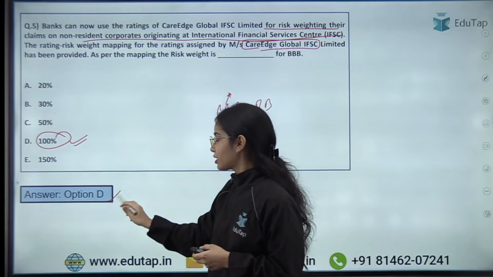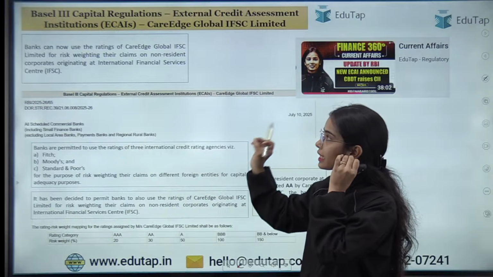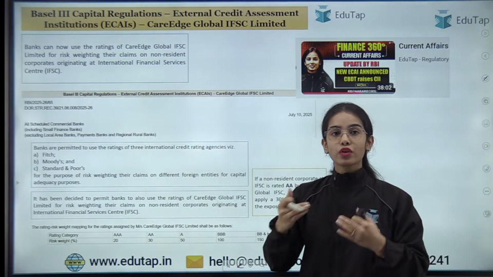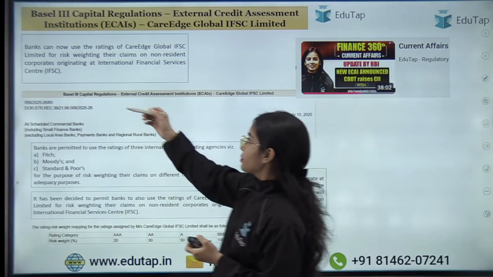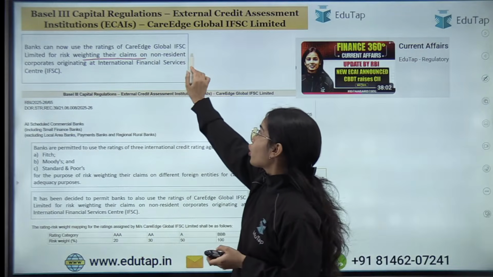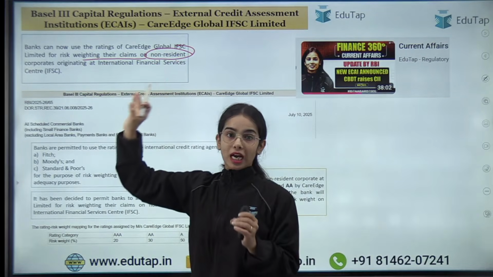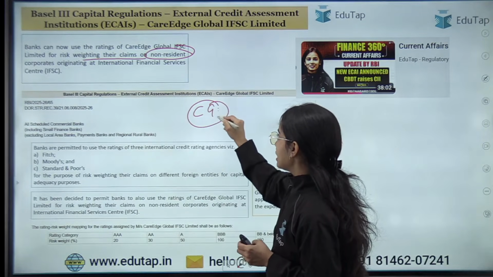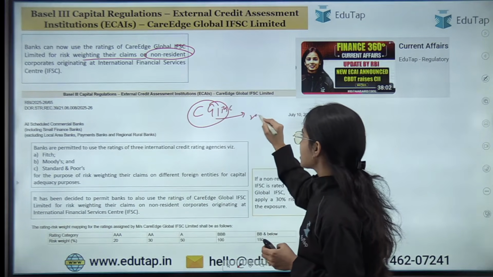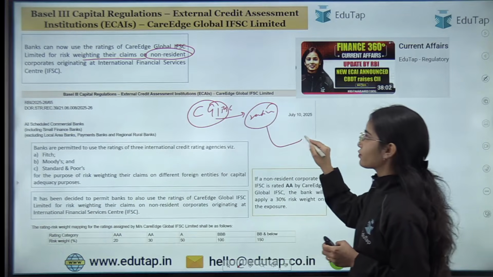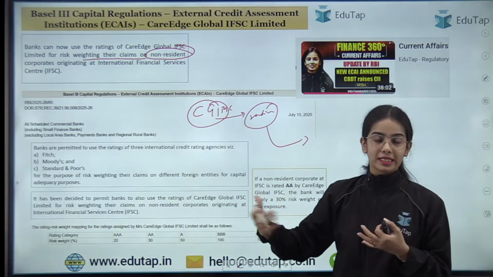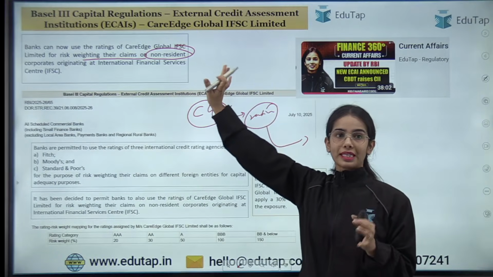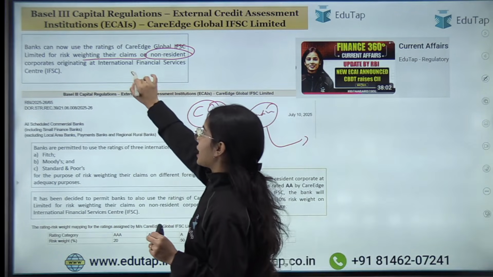That is T. So this is the idea, that it was said that the banks can now use the ratings of Care Edge Global IFSC Limited for risk weighing their claims on non-resident corporates. So that means the Care Edge Global IFSC, it can provide the ratings, but it can only provide the ratings for the non-resident corporates and the instruments of the non-resident corporates that are operating at the IFSC.